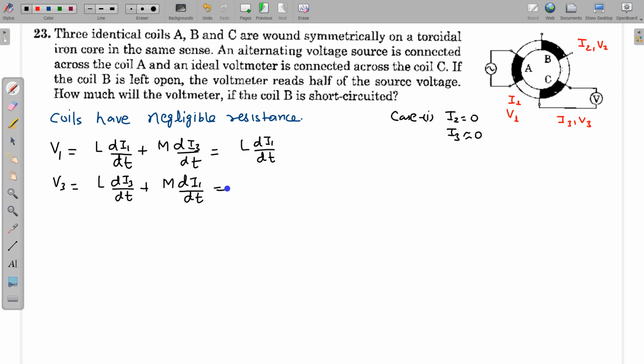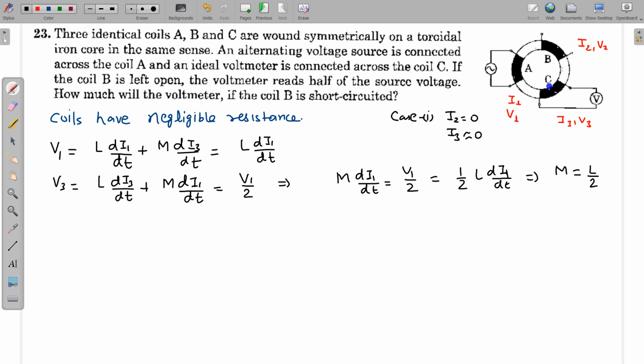It is given that this is equal to V1 by 2. Again this I3 is equal to 0, so this term will go, so we will have M di1 by dt equal to V1 by 2, and for V1 I can also write from this equation V1 is equal to L di1 by dt. From both the sides this di1 by dt will be cancelled, and the mutual inductance is equal to L by 2. So mutual inductance for pair of coils A and C is L by 2.